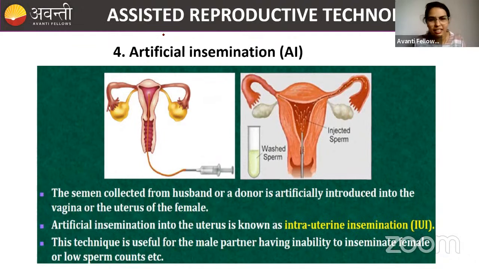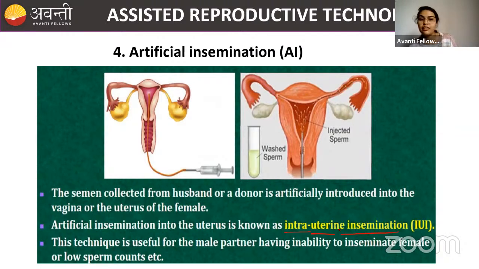This might be because of erectile dysfunction, okay, or it might be any reason. So here what we are going to do, we are collecting the sperms, we are treating them a little bit, and then through the injection, we are shifting the sperms inside the uterus. Okay, so this process is also called intrauterine insemination. Intrauterine because we are directly inserting inside the uterus.